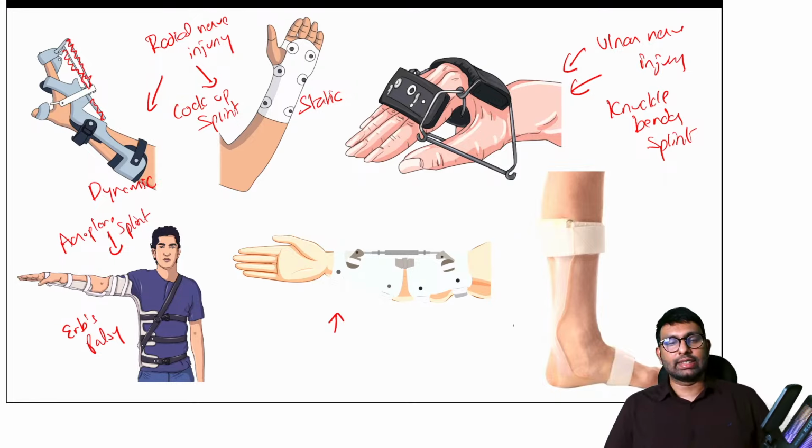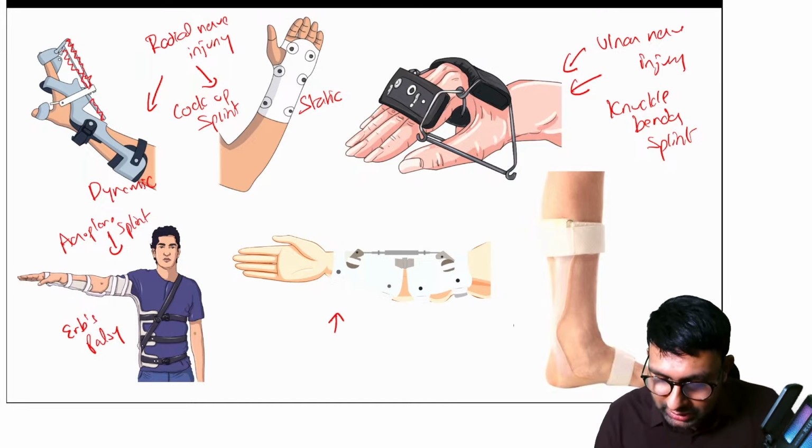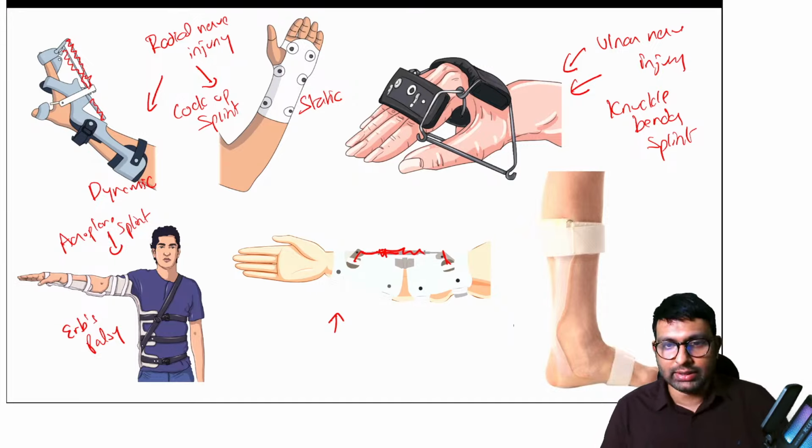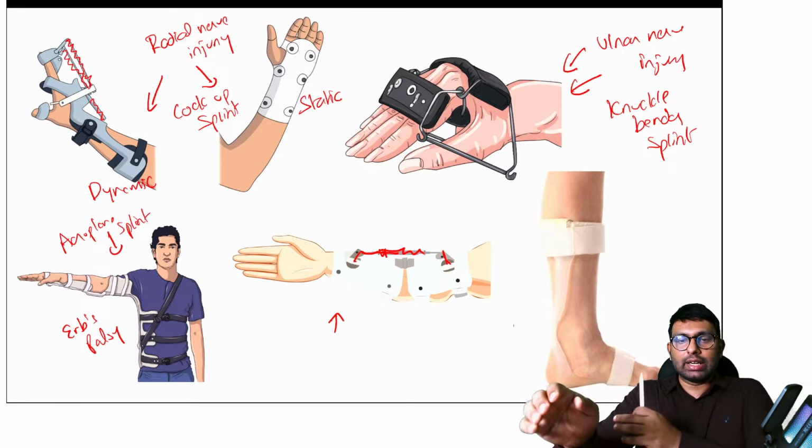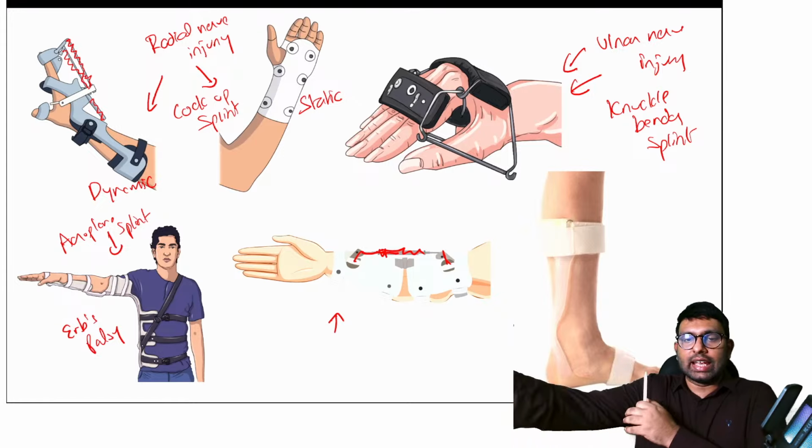Yes, Dr. Jain is right. He's answered both of that. Turnbuckle splint, used in Volkmann's ischemic contracture. So what is happening here? Can you see how there are two rods and connecting to that is this turnbuckle mechanism. So what this does is it gives some amount of extension at the elbow region.